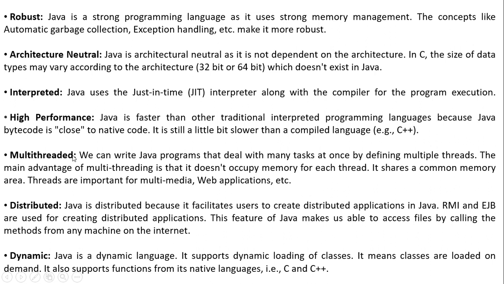Now, distributed. Why is Java distributed? Java is distributed because it facilitates users to create distributed applications in Java. RMI and EJB are used for creating distributed applications. So they will ask you what is used to create distributed applications, and you have to say RMI and EJB. This feature of Java makes us able to access files by calling methods from any machine on the internet.